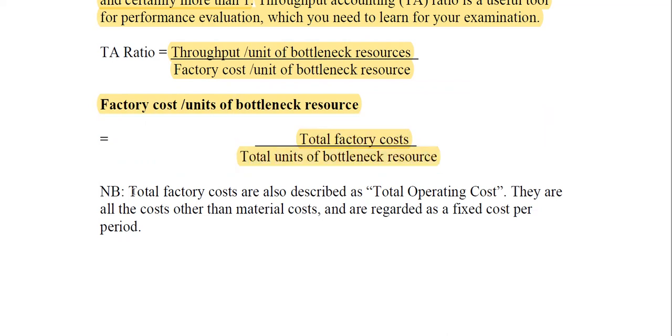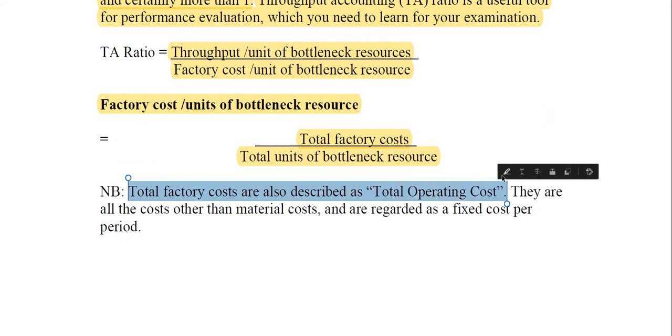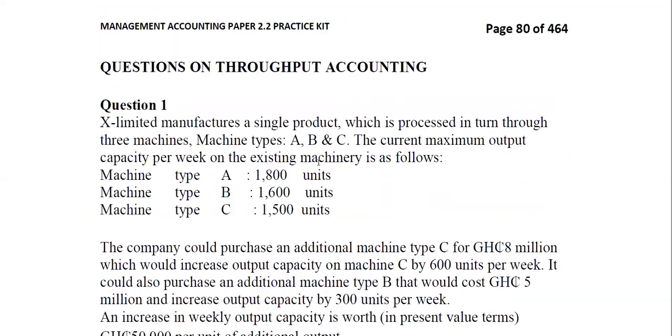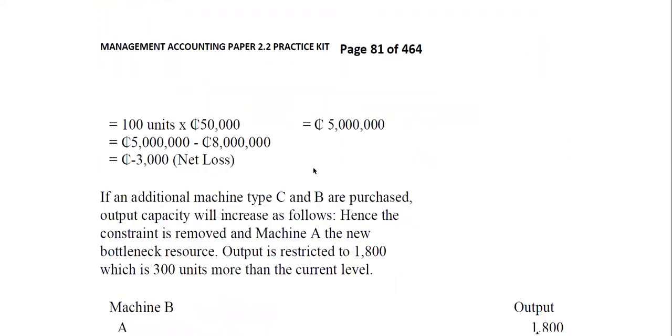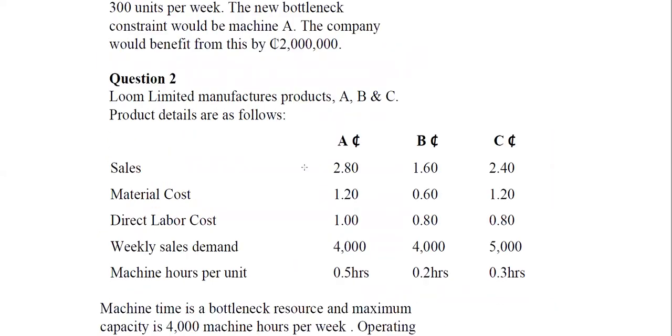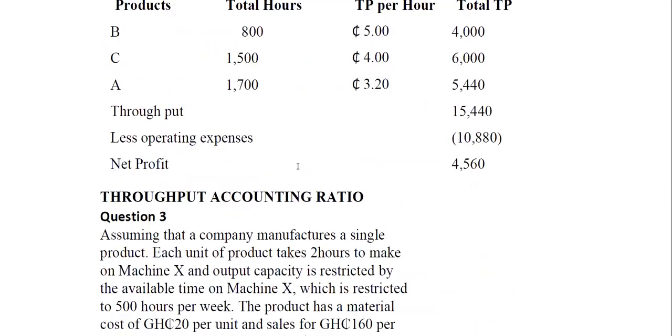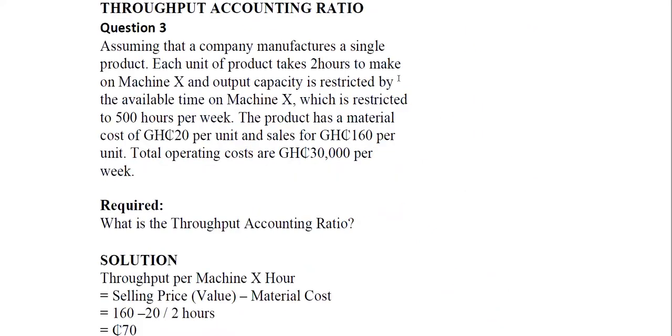Note again that total factory costs are also described as total operating costs, or total operating expenses, or total conversion costs. They are all costs other than material costs and are regarded as fixed per period. So let's look at how to calculate the throughput accounting ratio, taking a simple example. We'll come and look at decision-making time, but let's look at a simple question.